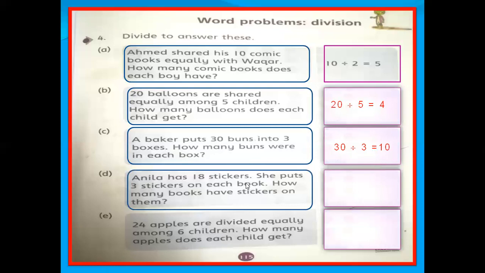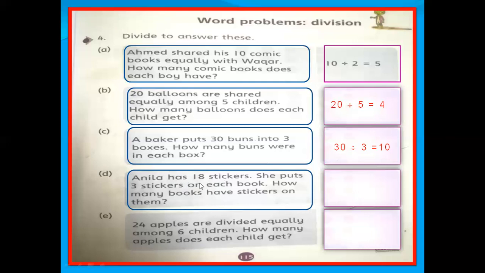D part. Anila has 18 stickers. She puts 3 stickers on each book. How many books have stickers on them? Anila has 18 stickers. She has 18 stickers, and she puts 3 stickers on each book. It means she puts 3 stickers on one book. So how many books does she need to equally distribute 18 stickers?